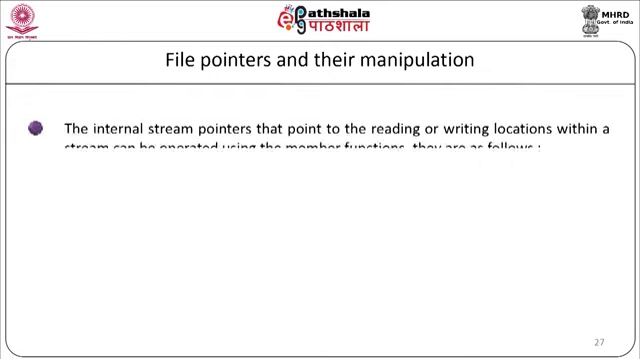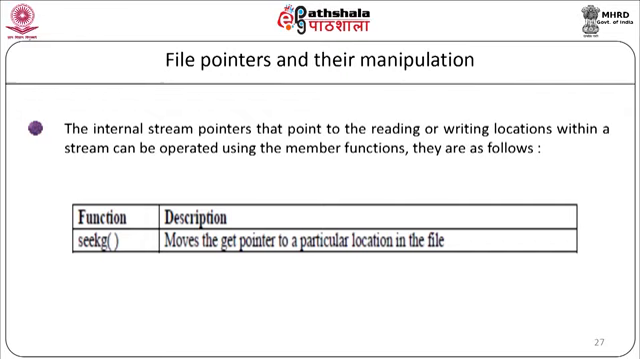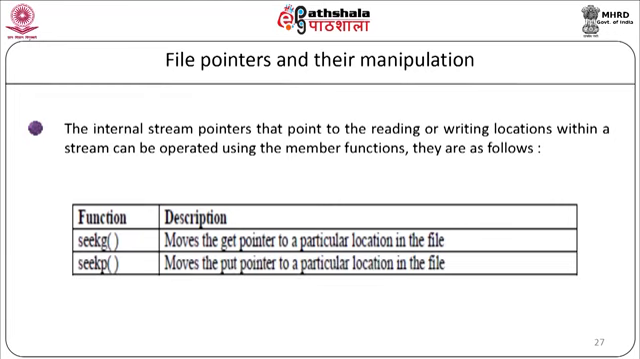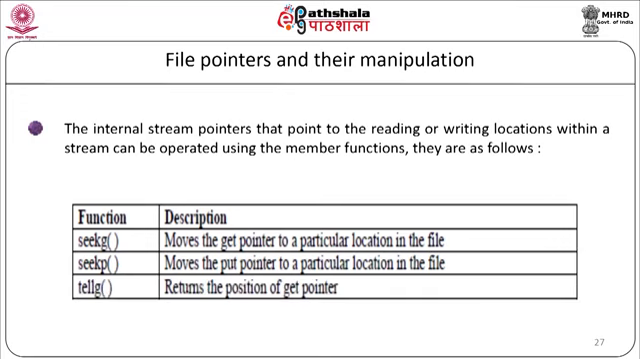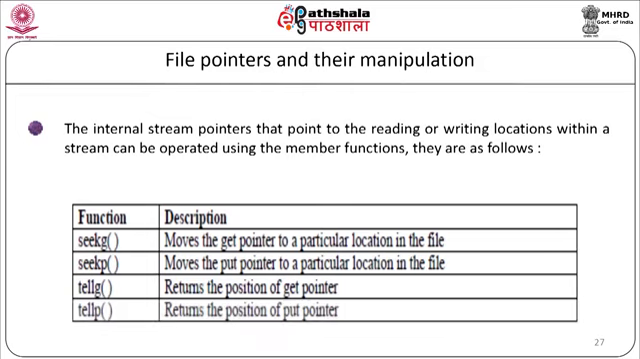The internal stream pointers that point to the reading or writing locations within a stream can be operated using member functions. They are as follows. Now, there are 4 functions that we are going to see. First is seekg, which will move the get pointer to a particular location in the file. Second is seekp, which will move the put pointer to a particular location in the file. tellg will return the position of the get pointer and tellp will return the position of the put pointer.